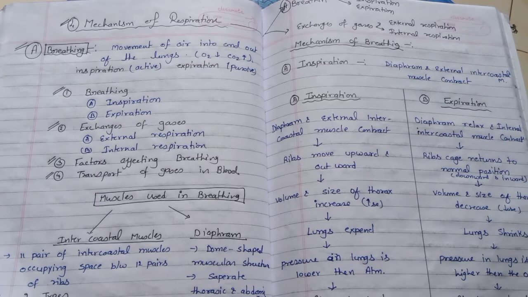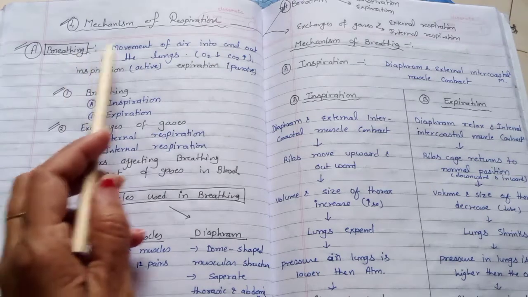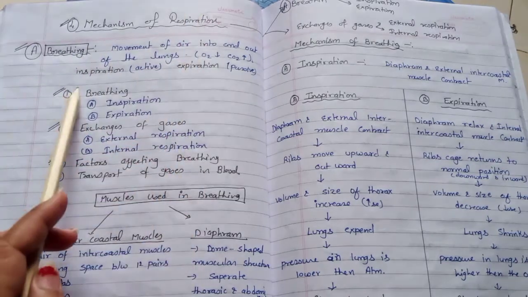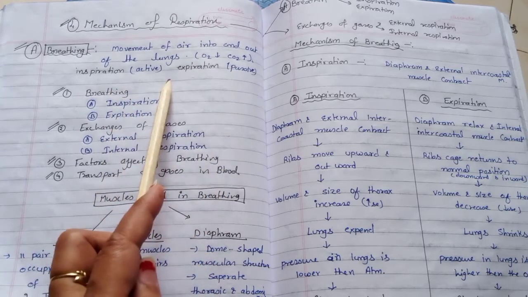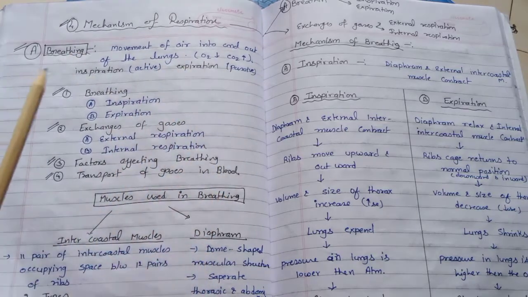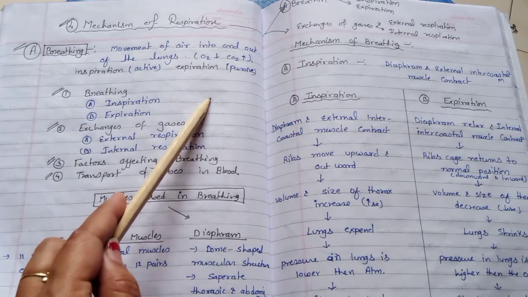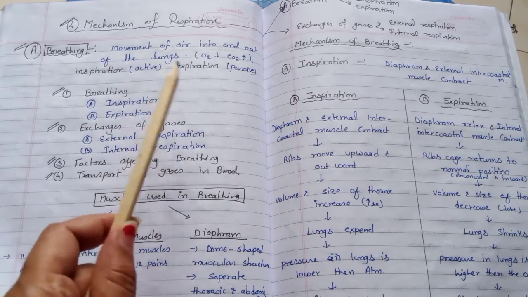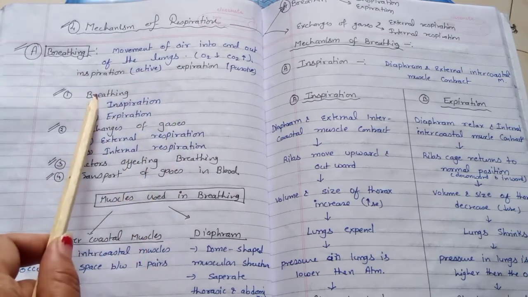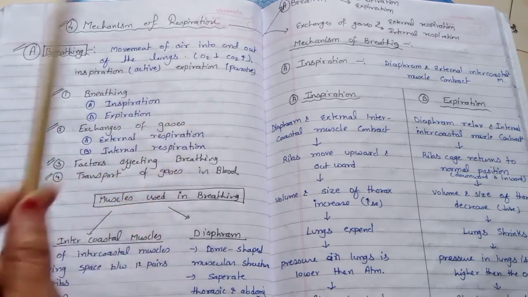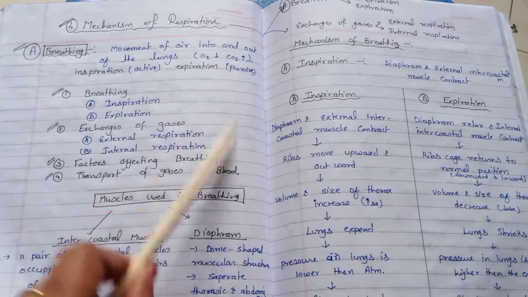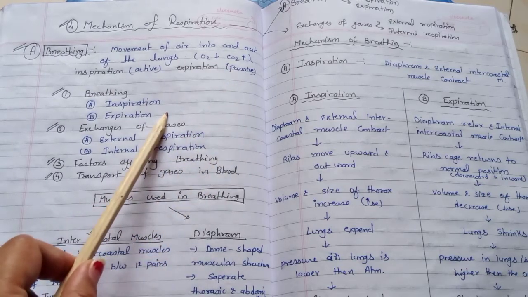Okay, so you can see that this is the mechanism of respiration. This is breathing. What is breathing? That is the movement of air into and out of the lungs. That is O2 and CO2, meaning inspiration and expiration. Movement of air from the atmosphere into the lungs is called inspiration, where we inhale oxygen from the atmosphere. The second one is expiration, where we exhale carbon dioxide from the lungs to the atmosphere.